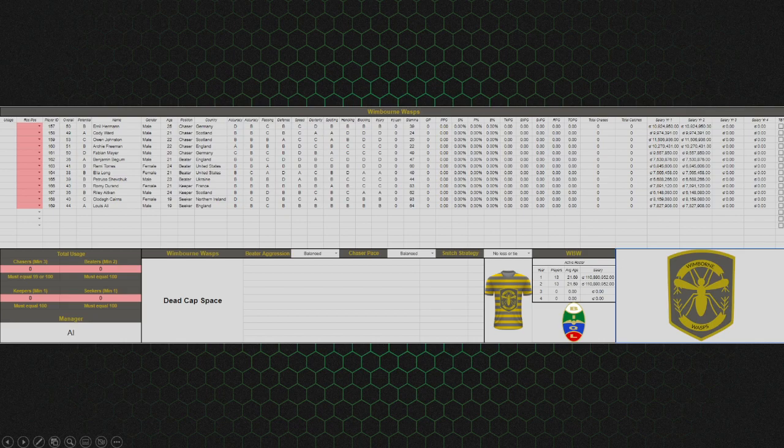Same goes with injury. Higher is better, of course, but these are compared to everybody else in their position. Again, injury only matters for how long a player gets injured. It doesn't determine whether or not they will get injured. So just because Riley Aiken has an A injury rating doesn't mean that they have less chance of getting injured or that they're never going to get injured. It just means that when they do get injured, they're going to be injured for less time or they have a better chance at recovering quicker.